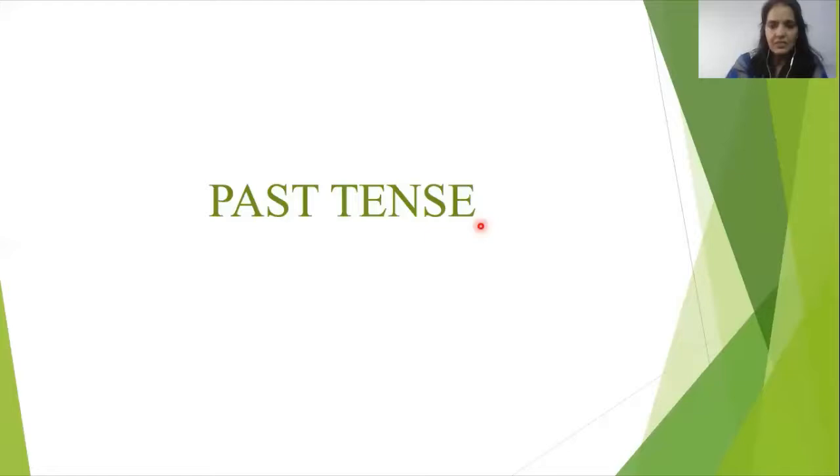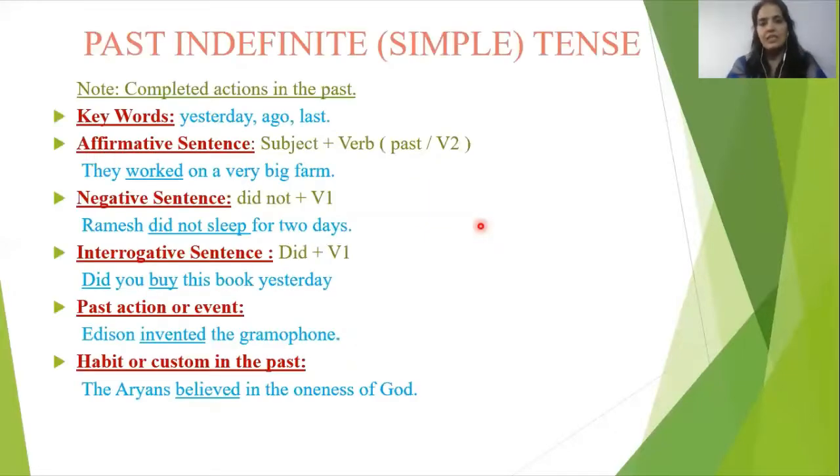Yes, students, as we discussed in the previous meeting, in the same manner, we have four categories of past tense also: past indefinite, past continuous, past perfect, and past perfect continuous. So first of all, we'll discuss past indefinite, which we also call simple past tense. As we discussed in the beginning, indefinite means not definite particularly. As you can see here, completed action in past.